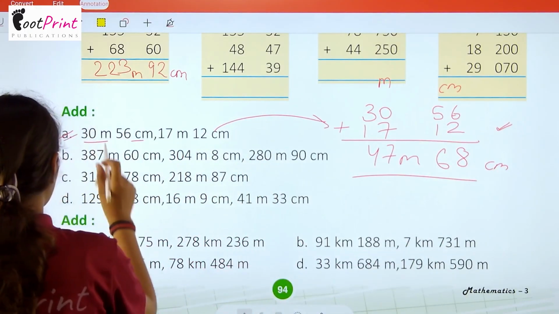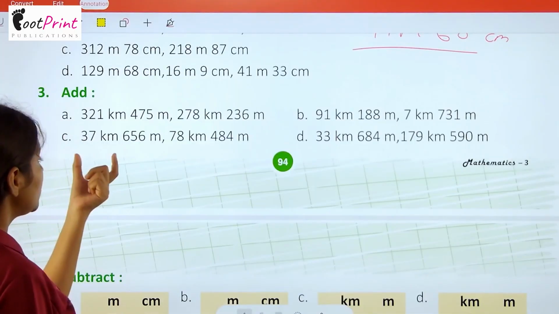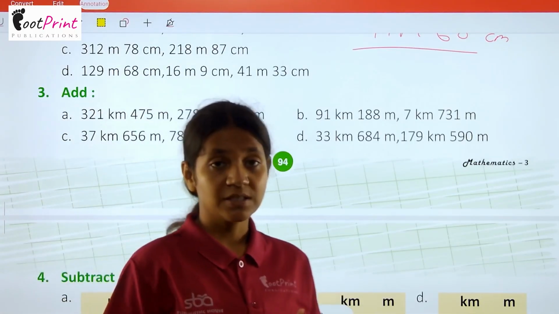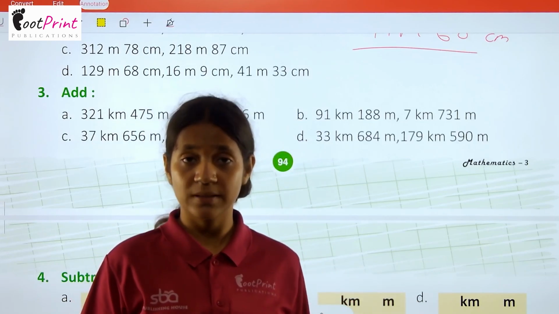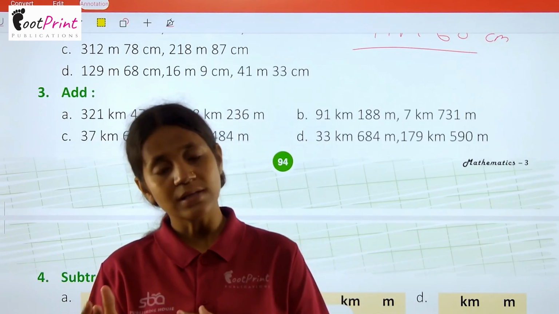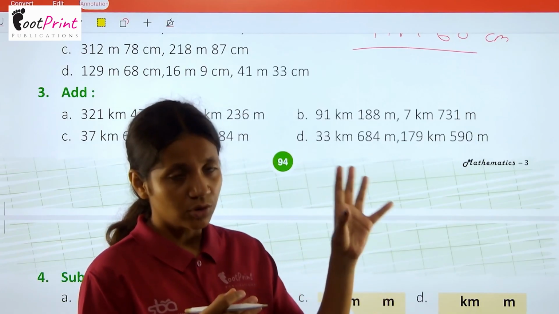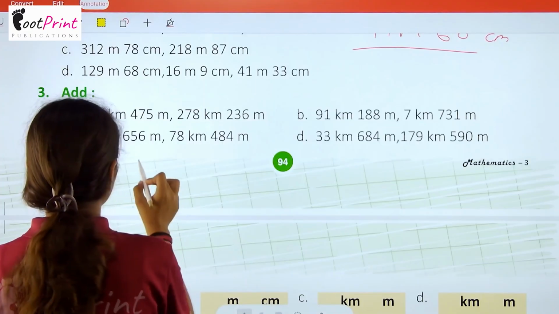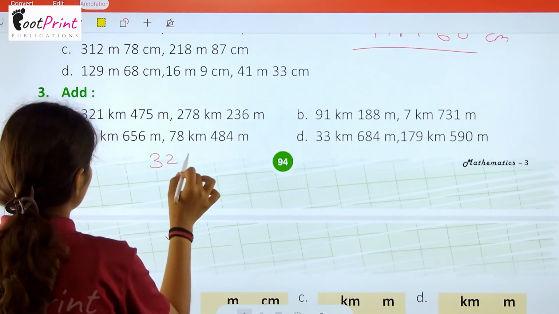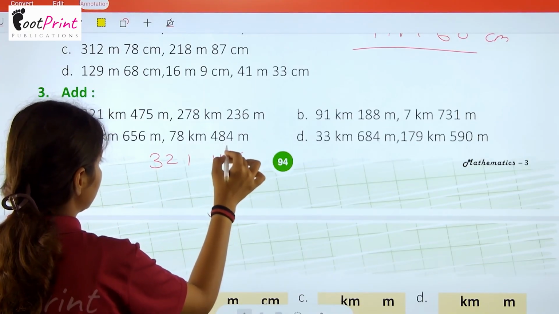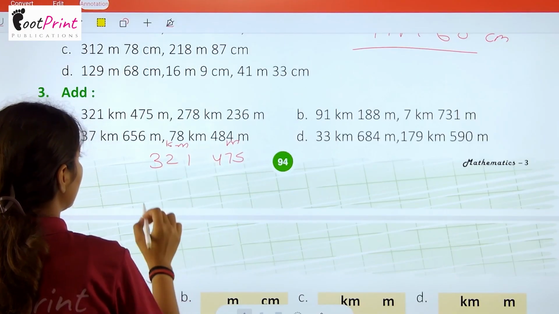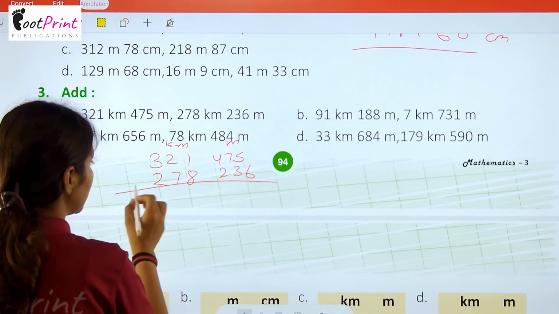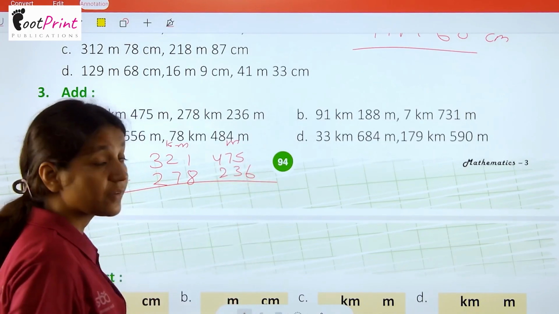Okay. Now in question number 3, add 321 kilometer 475 meter. So here what we are saying that आपकी सिर्फ यूनिट चेंज हो रही है, मीटर, किलोमीटर, सेंटीमीटर. आपको कंसेप्ट एक ही फॉलो करना है, that you have to do the calculation between the same unit. Okay, so here we have to make a column firstly 321 and 475 in the meter place. This is the kilometer place. Then you have to write the another number, that is 278 and 236. Now adding them, 6 and 5 are 11.